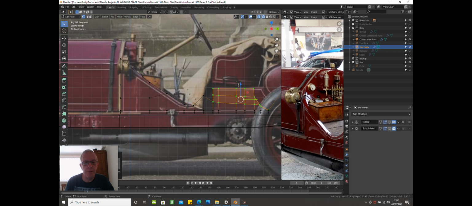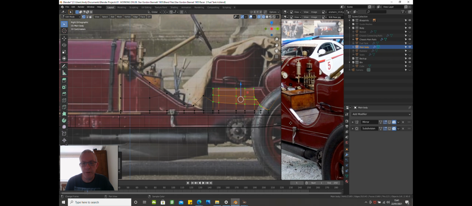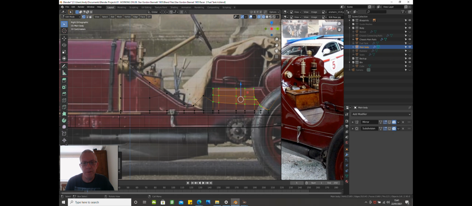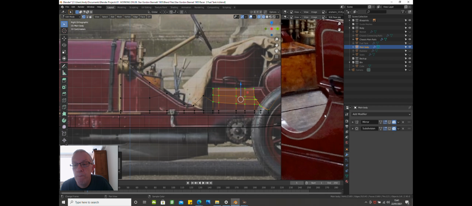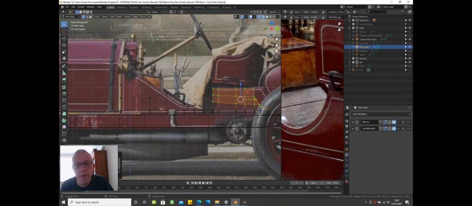So let's drag this over again. So that goes up here and across. So yeah, the seat goes under there, so we need a line.